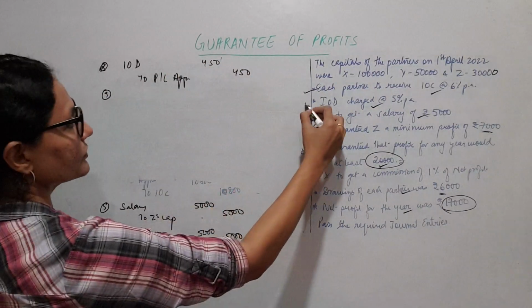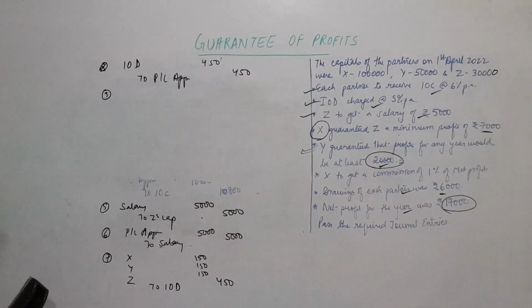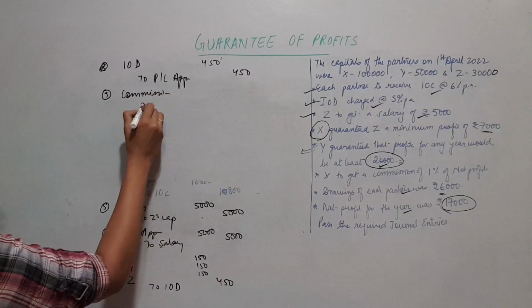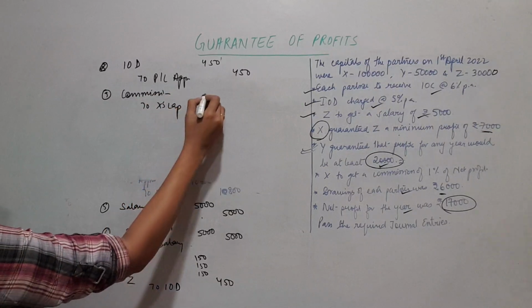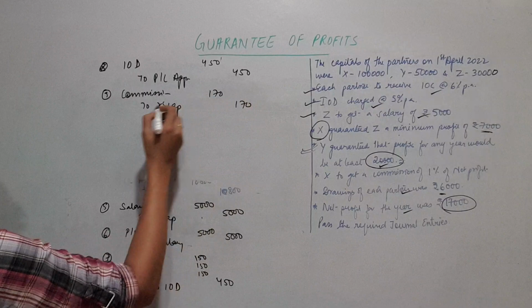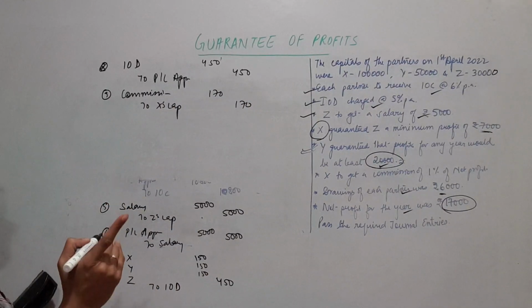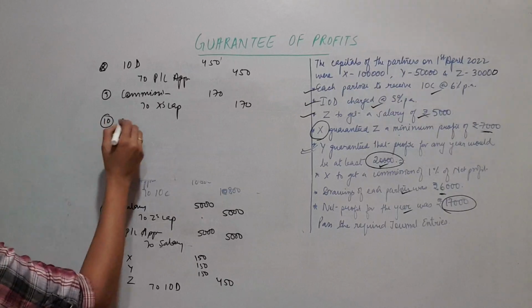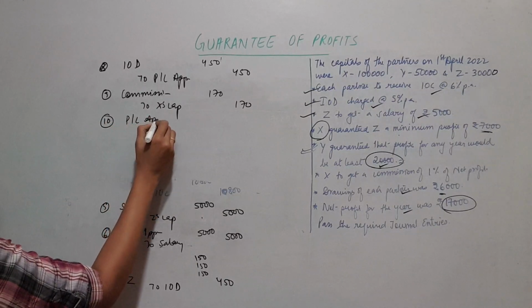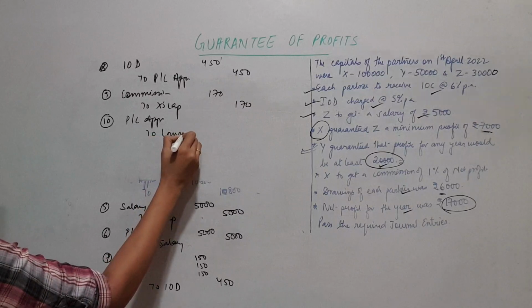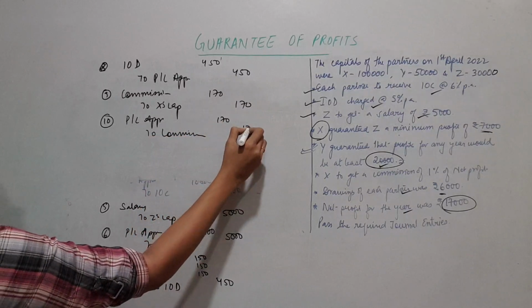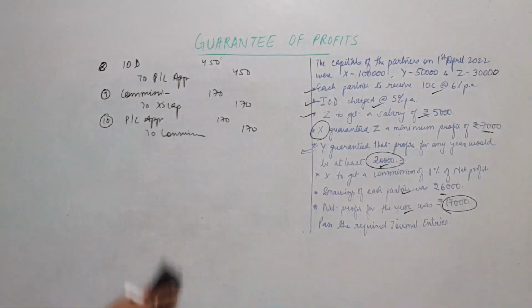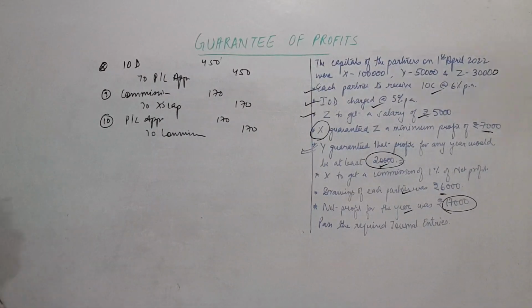So interest on drawings is also done. Commission. Whose commission? Excess commission. Commission debit to excess capital 170. We had calculated it as 1% of net profit. Right. Okay. To close this, PL appropriation to commission 170. Clear? Then commission done.